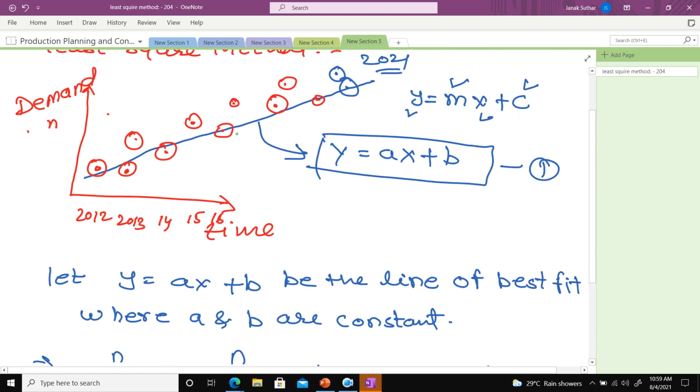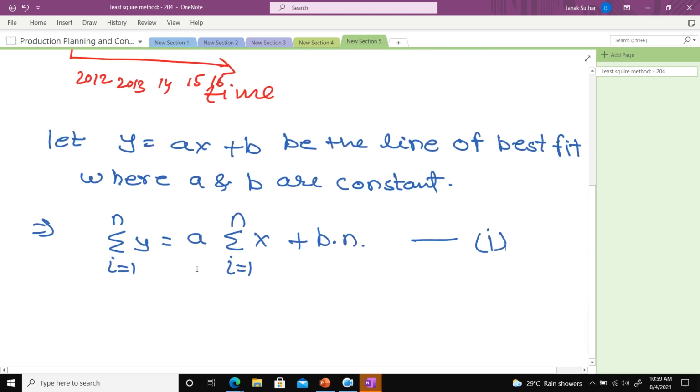Now at this point, y is equal to ax plus b, some amount of variation will be found. On this particular point also you will get some amount of variation. So that variation will always be present. Okay, and we just try to draw the best fit line. So that's why I try to add all the line equations.